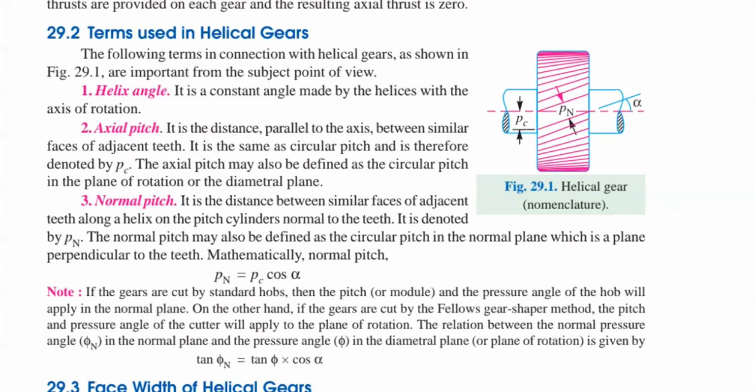So what is the formula for circular pitch? Can you recollect the formula for circular pitch in the case of a spur gear, without referring to your textbook? If you have any textbook, please don't refer to it. Okay, anyway, fine.